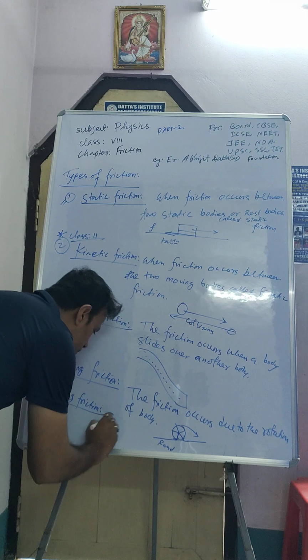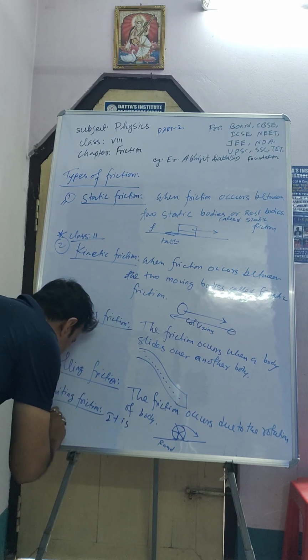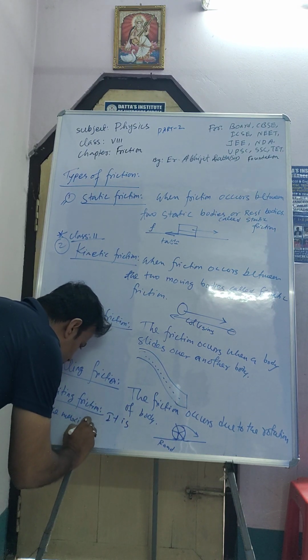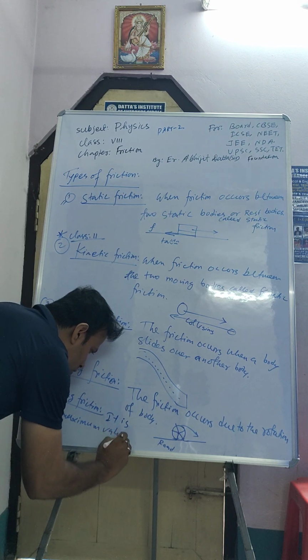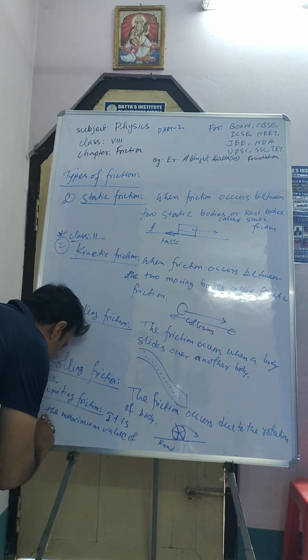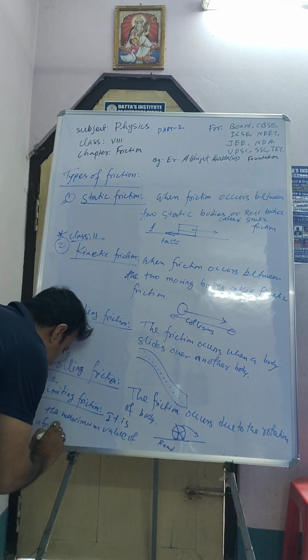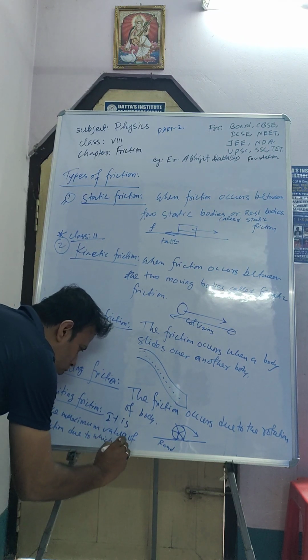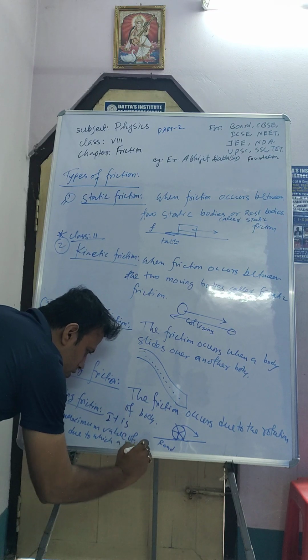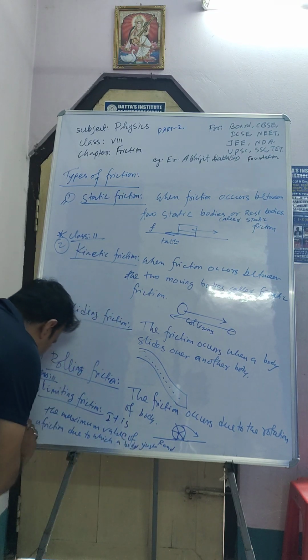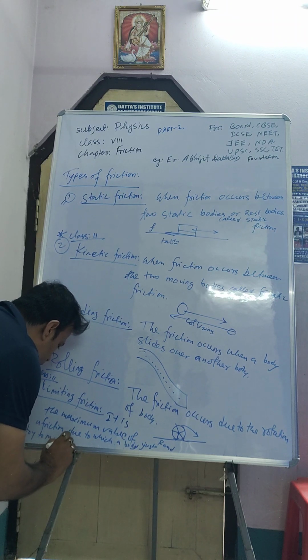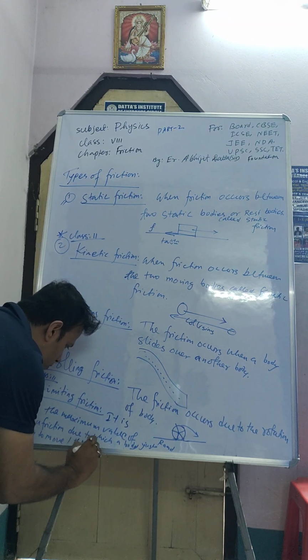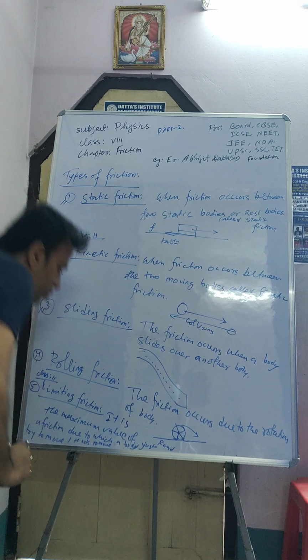It is the maximum value of friction due to which a body just tries to or tends to move.